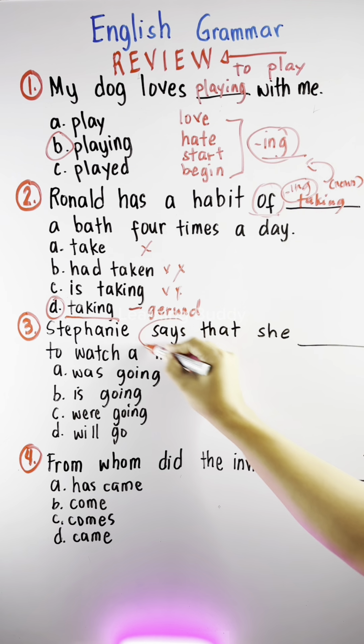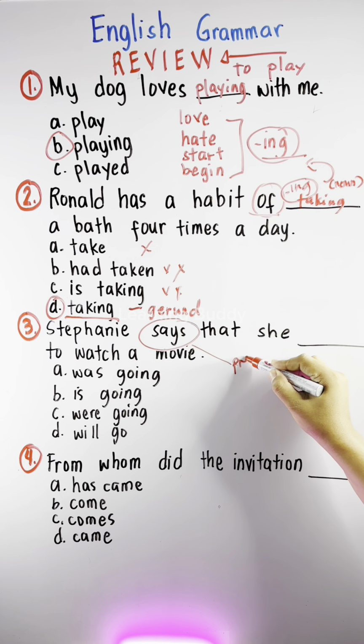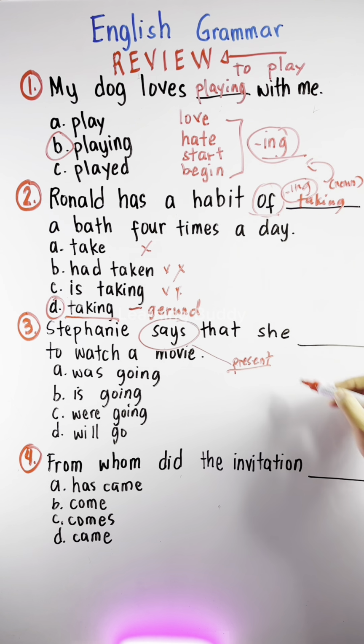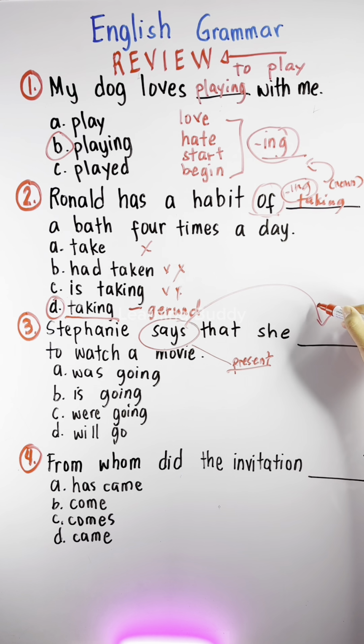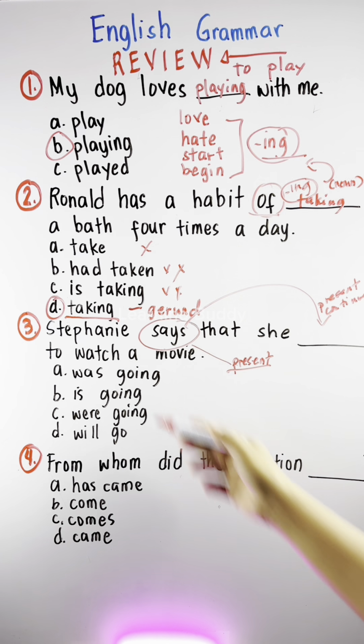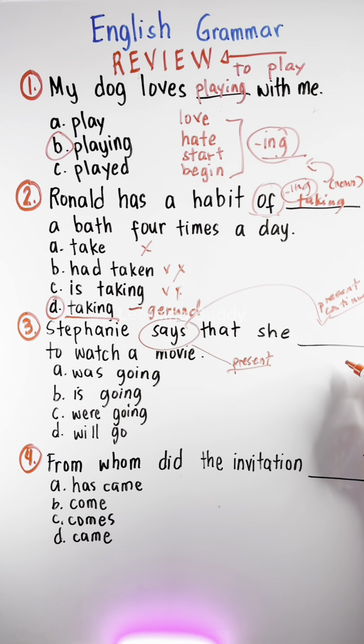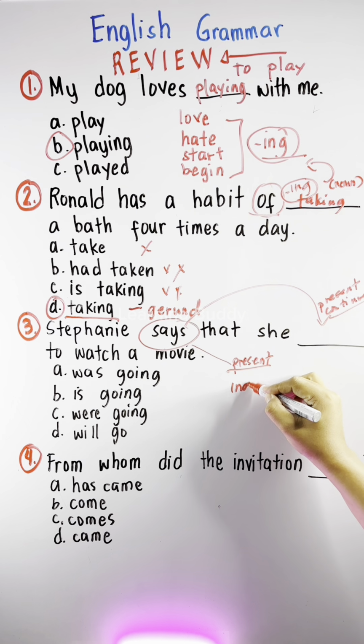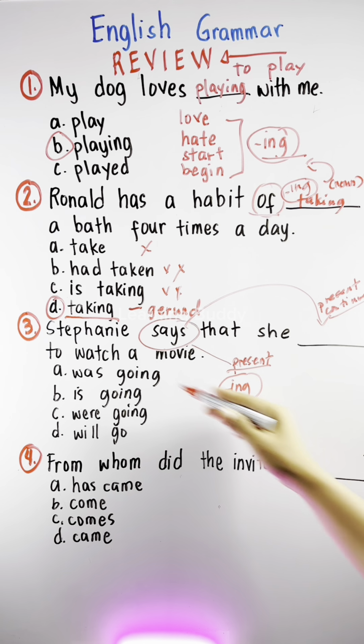Number 3, Stephanie says that she planned to watch a movie. Ang clue naman dito sa sentence ay ang salitang says. Ang says ay present ang tense. Ibig sabihin, yung hinahanap natin doon sa blank ay dapat ay present din ang tense. Specifically, present continuous. Kasi kasalukuyang sinasabi ni Stephanie yung bagay tungkol sa movie. Is it A, B, C, or D?